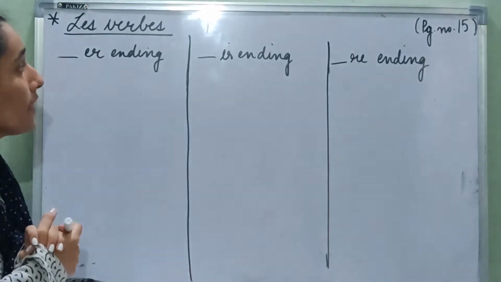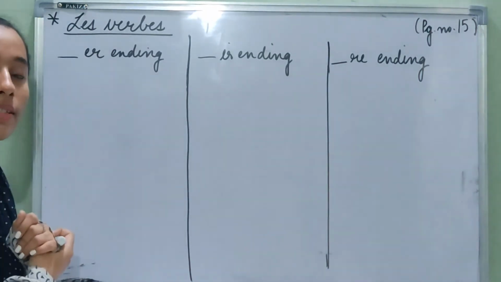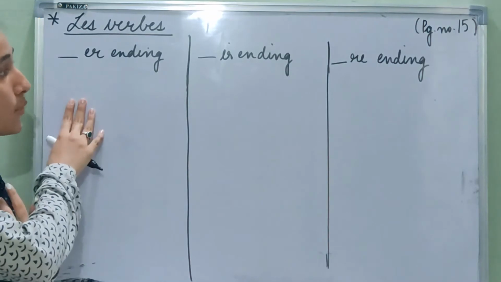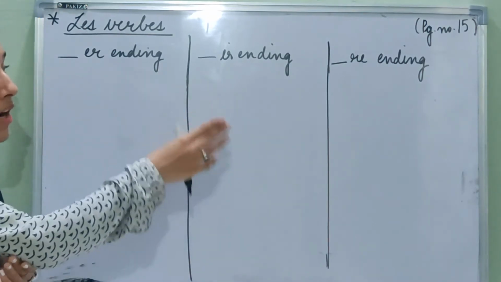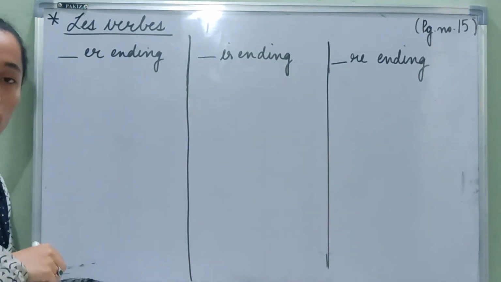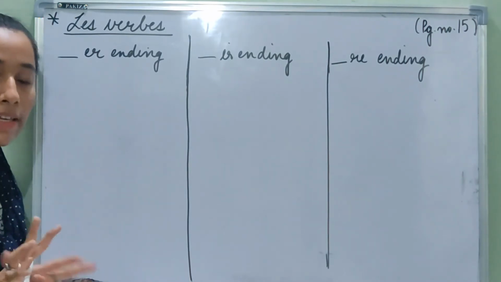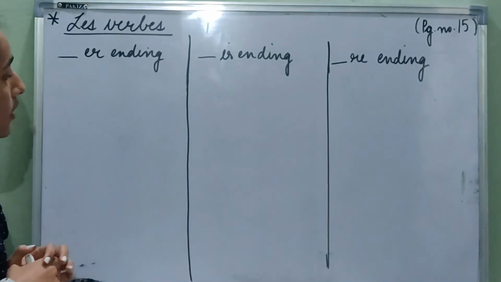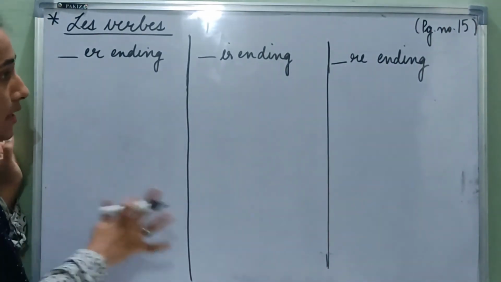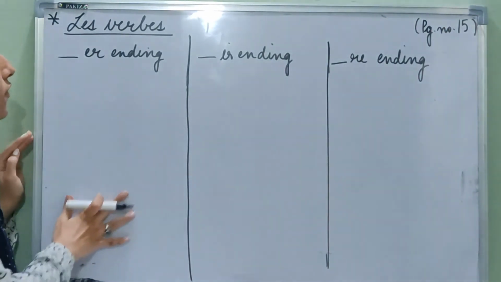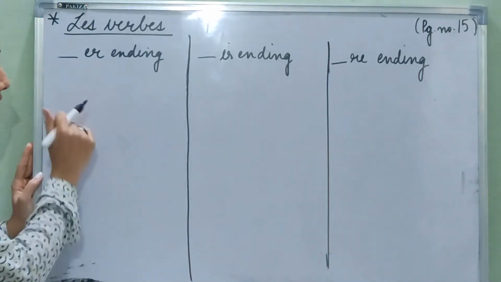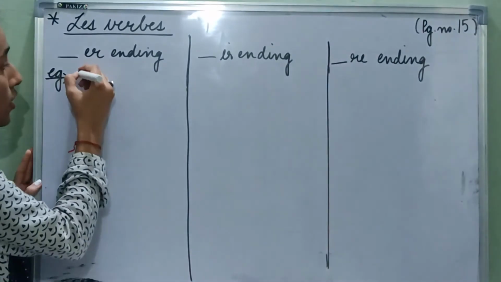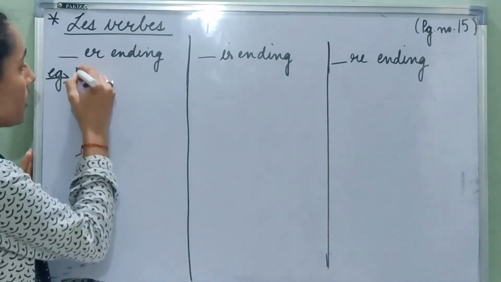The next topic for today is les verbes. So in class 7th we learned about 3 different types of verbs, which were er ending verbs, ir ending verbs and re ending verbs. We also learned a few irregular verbs like être, avoir and a few more. So today first we are going to understand these 3 verbs and revise them. So first is er ending verbs. Let us take an example to understand them and to recapitulate. So the verb that we are going to take today is parler.